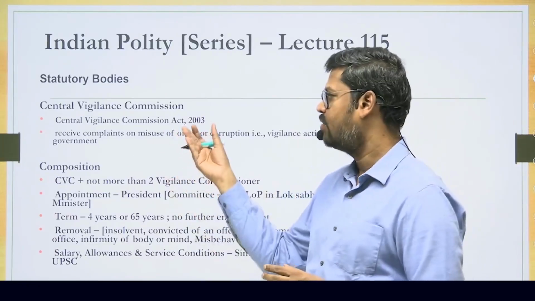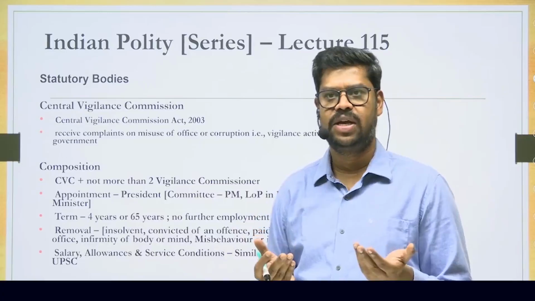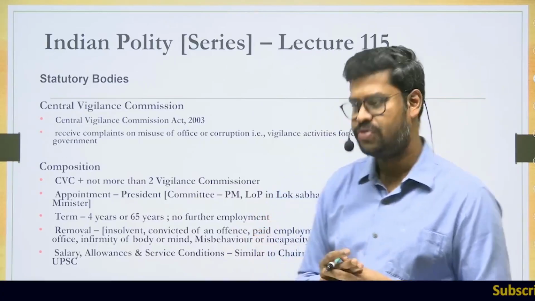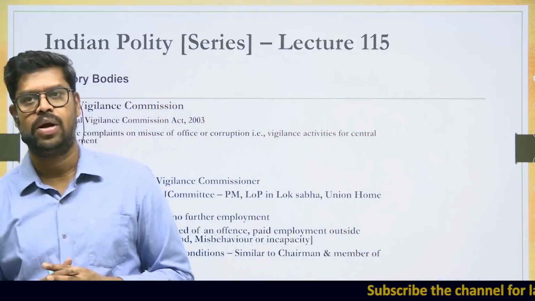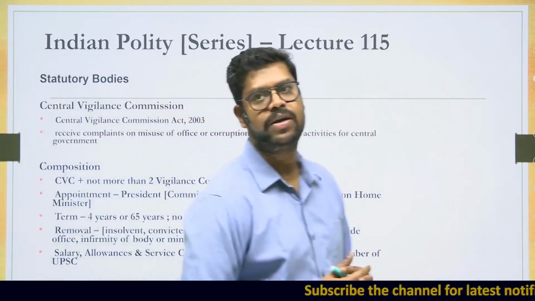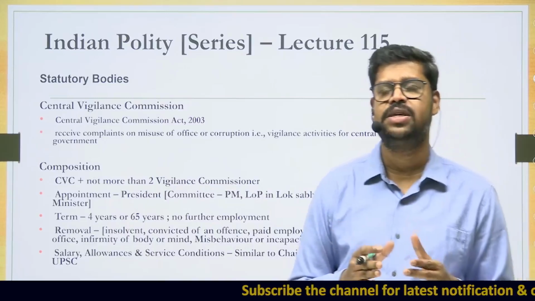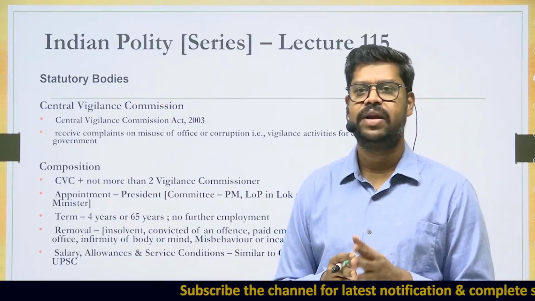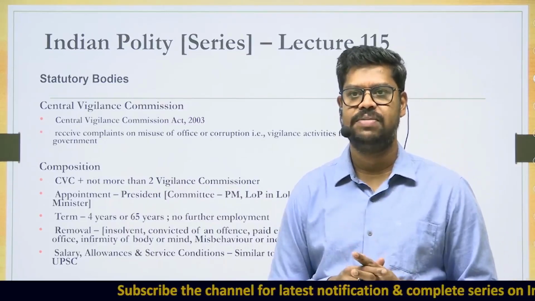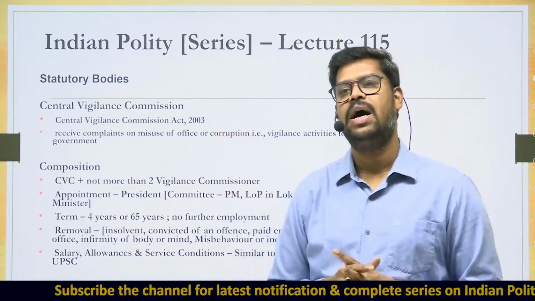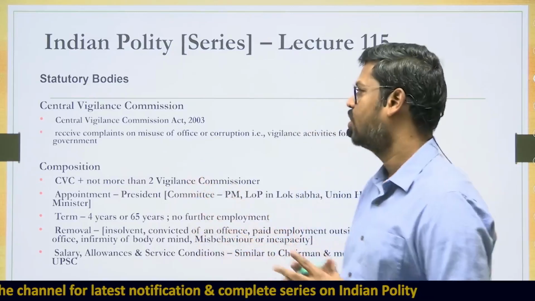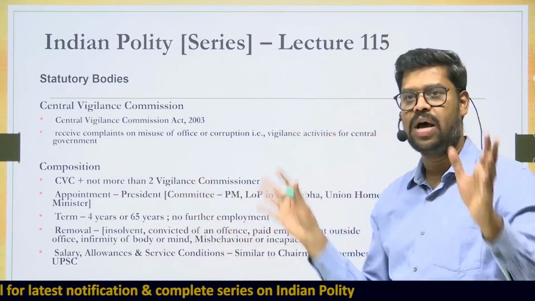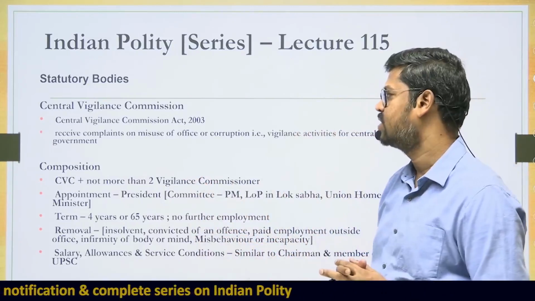They do not have any specialized investigating agency. In certain areas they can investigate, but in certain cases they can refer the matter to the CBI and ask the CBI to investigate those matters. To that extent, the Central Vigilance Commission has powers of superintendence over the CBI, especially when it is related to a corruption case against a government servant. This is basically the larger objective of the Central Vigilance Commission.